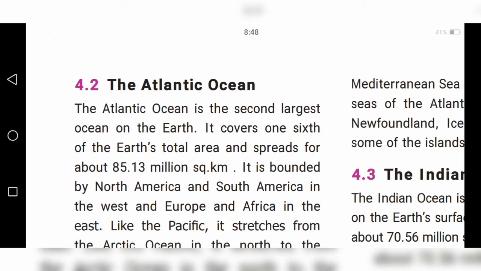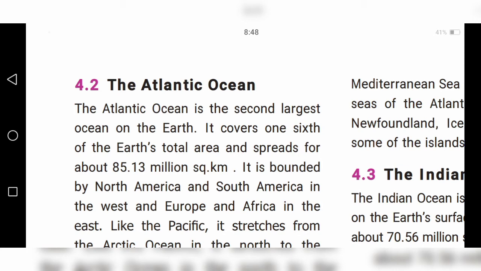How much percentage, children? The Atlantic Ocean covers 23 percent. We already studied the Atlantic Ocean, no? The Atlantic Ocean is the second largest ocean on the earth.